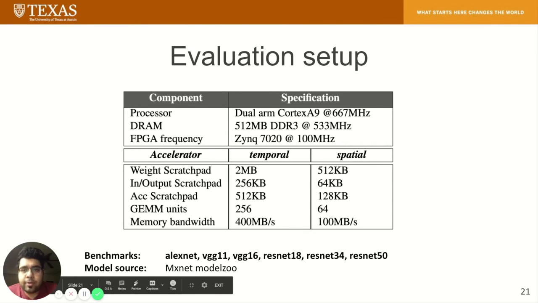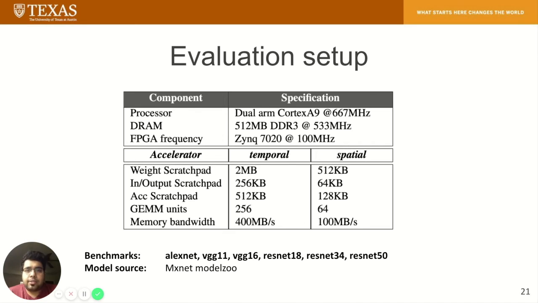We evaluate the Sesame proof of concept on a Xilinx Zynq FPGA running at 100 MHz with a dual-core ARM processor running the accelerator driver. The two evaluation modes include temporal and spatial sharing. In temporal sharing, we have a single tenant running on the entire accelerator, and in spatial sharing mode, we have four tenants sharing the accelerator resources, including memory bandwidth.